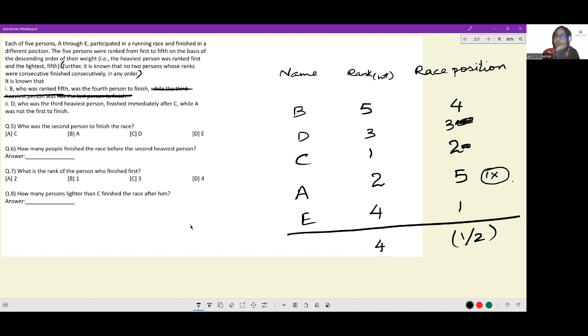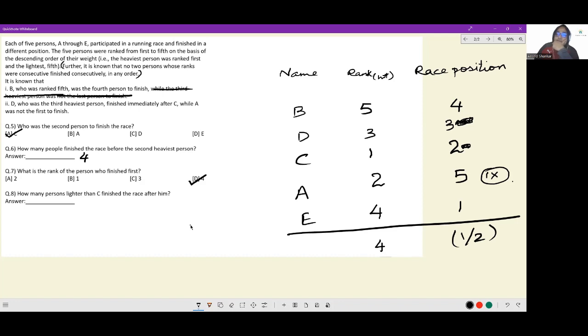Who was the second person to finish the race? The second person to finish the race has to be C, option A. Next, how many people finished the race before the second heaviest person? The second heaviest person is A. How many people finished the race ahead of him? All the 4 people. What is the rank of the person who finished first? The person who finished first in the race has a rank of 4. So option D, 4.